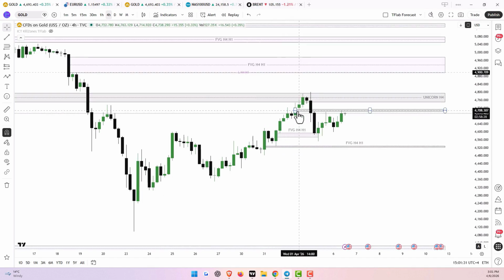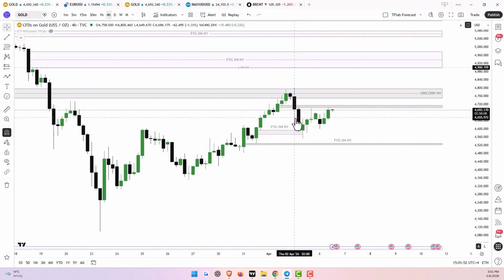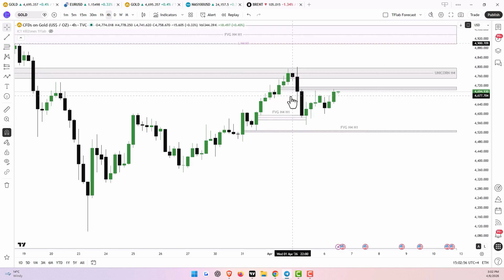We can clearly see here that the upward movement continued exactly to the 4-hour unicorn area, and after reacting to this zone, the gold price decreased. The downward move that occurred on Thursday continued until it filled a 4-hour fair value gap area, and then gold prices found support here.